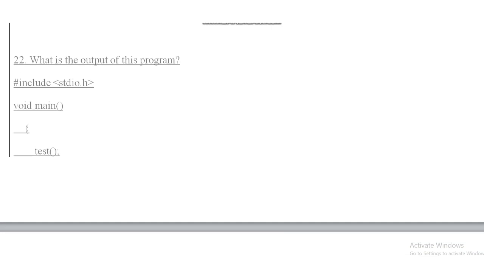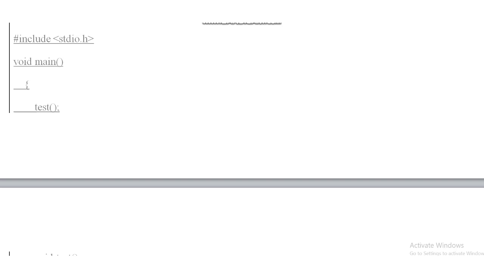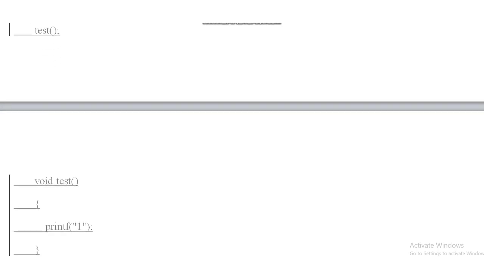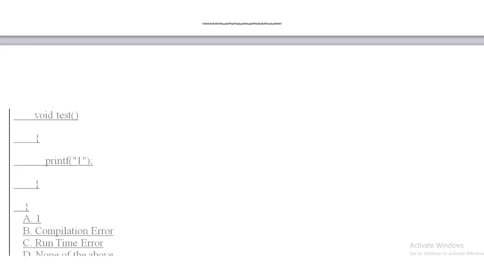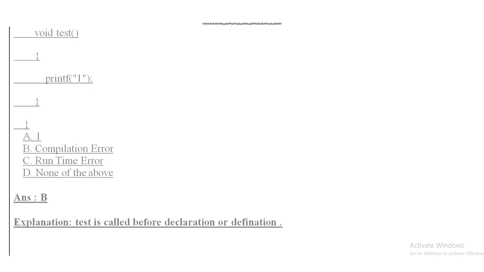Question number 22. What is the output of this program? #include <stdio.h>, void main, the test function is called, then comes the declaration of the test function, and in the printf statement 1 is printed. So the answer of this question is B, that is compilation error, because before declaring the function we cannot call the function, that's why there will be compilation error.